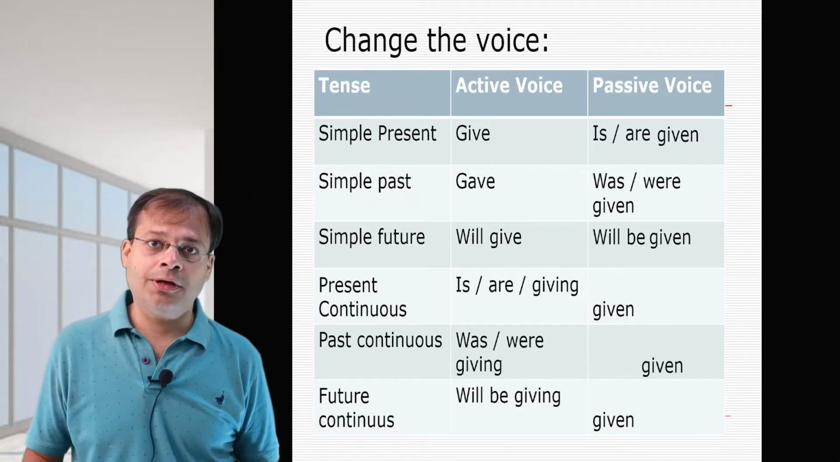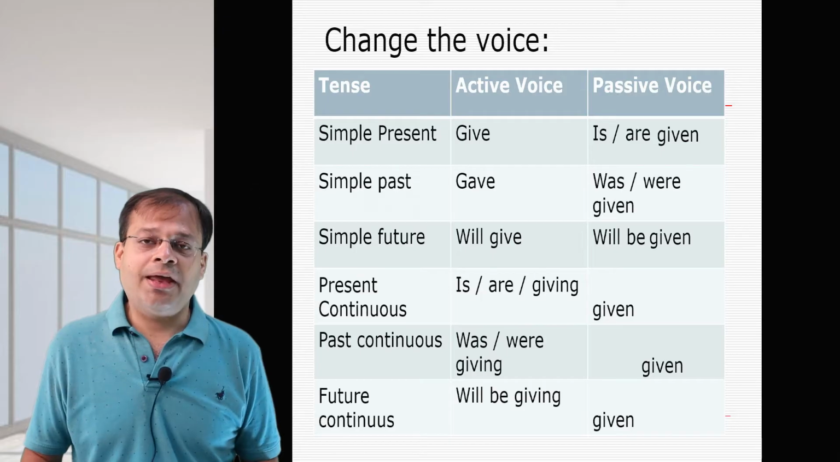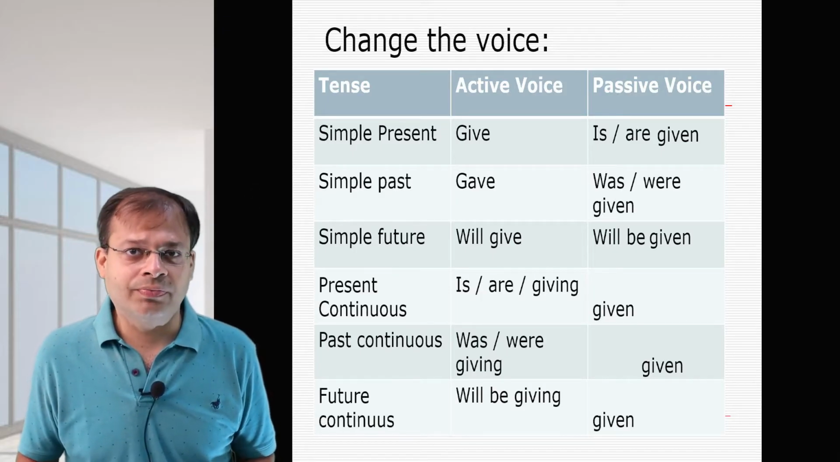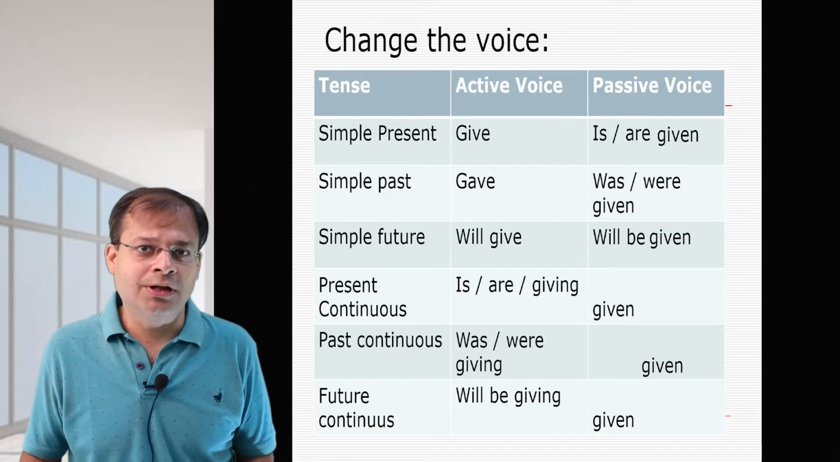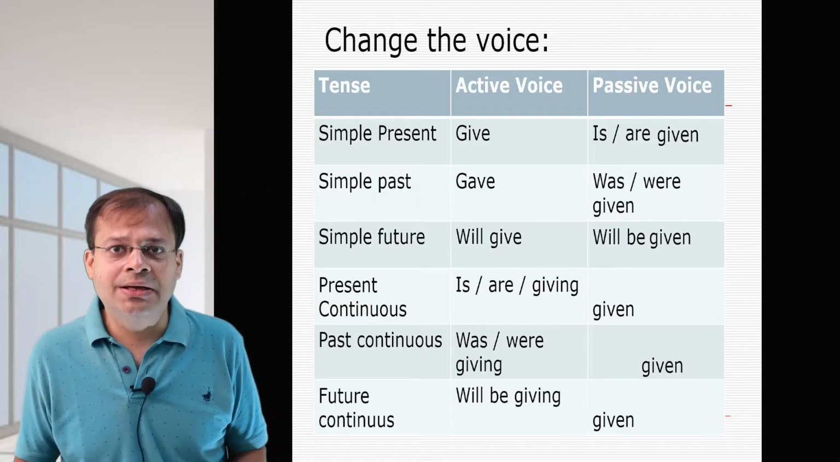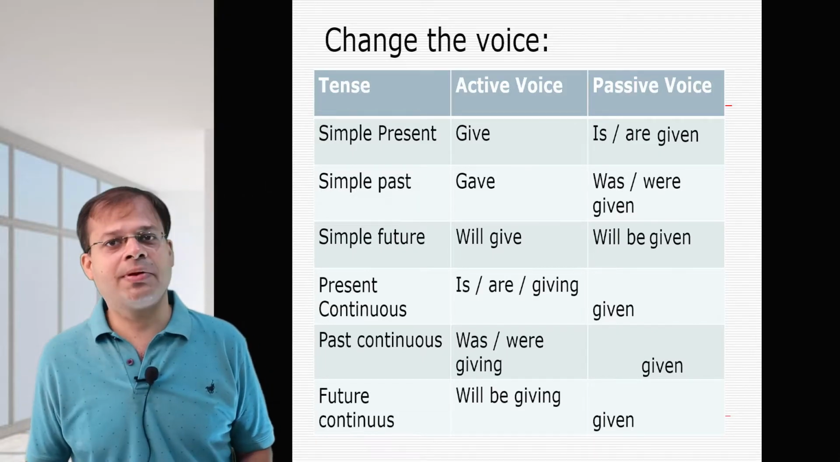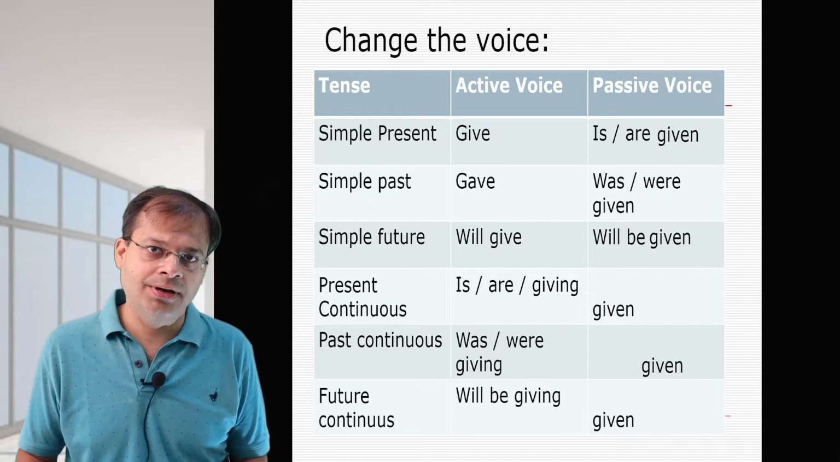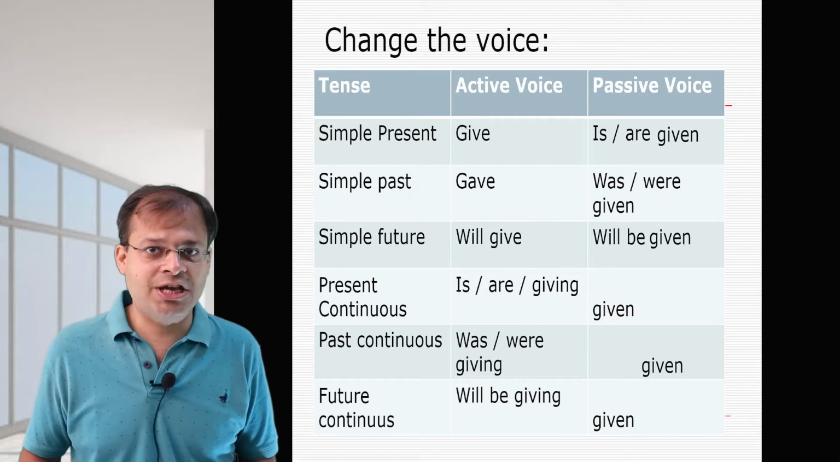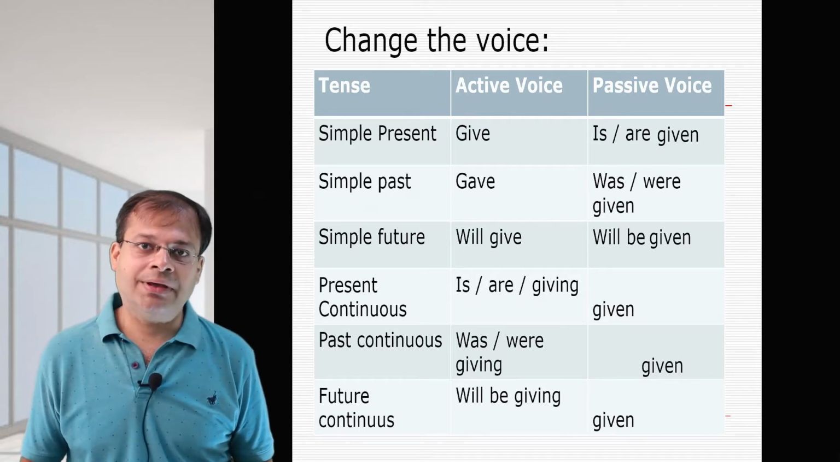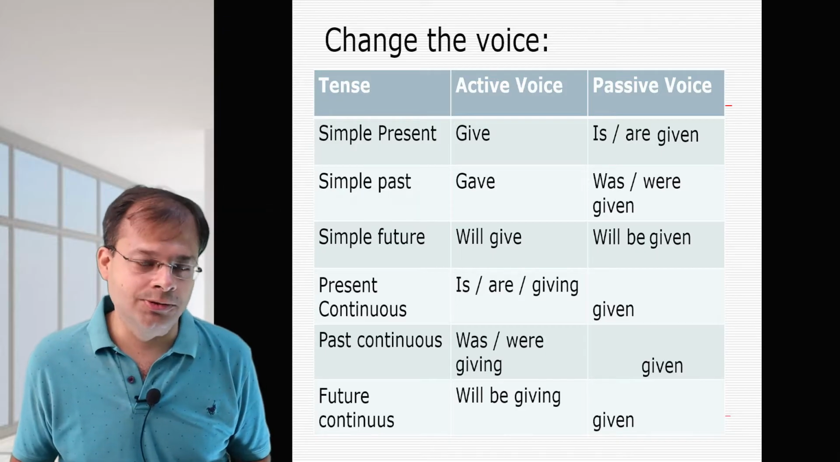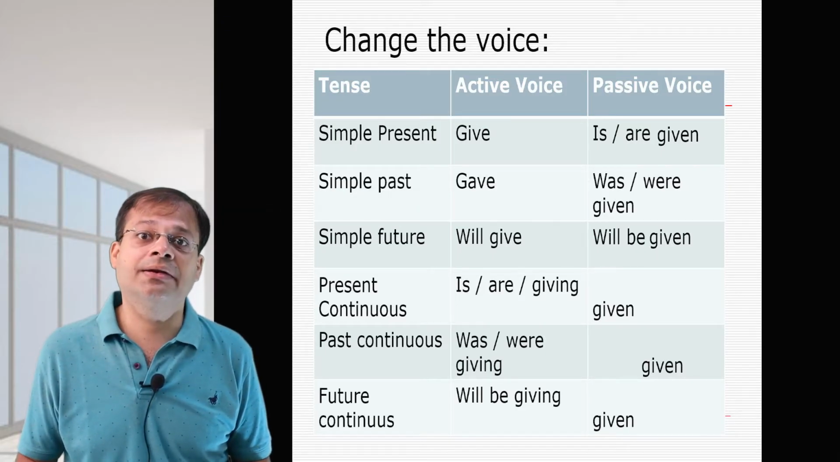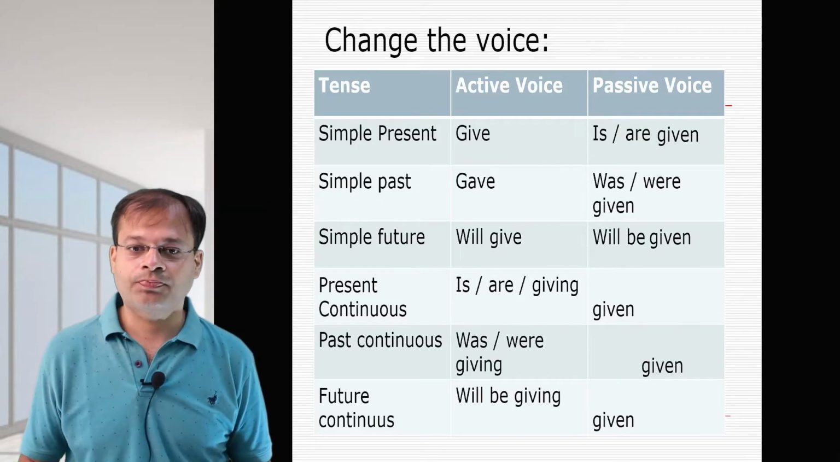Now note, instead of will, if any other modal verb is given, shall, should, may, might, can, could, it is going to remain the same. Can give, can be given. Will give, will be given. Shall give, shall be given. Now can is not going to change into could. That happens in direct and indirect speech, not here.